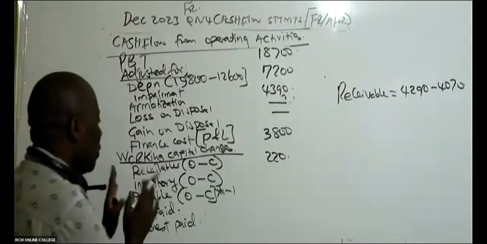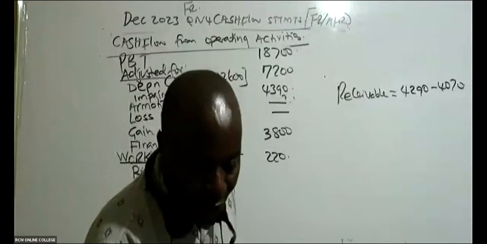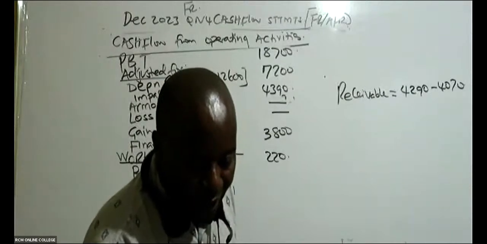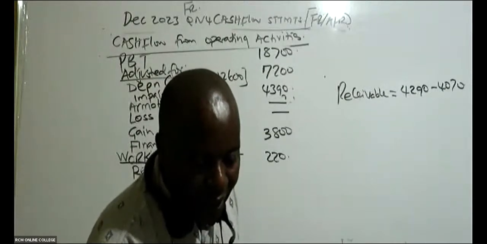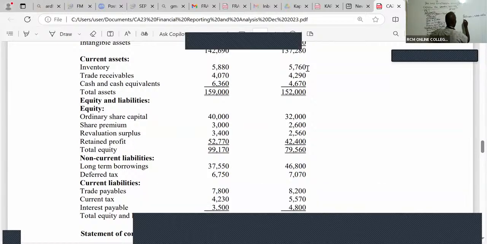Then you go to inventory, and you do the same. It's a working capital change. Under inventory, we have here 5760 minus 5880.